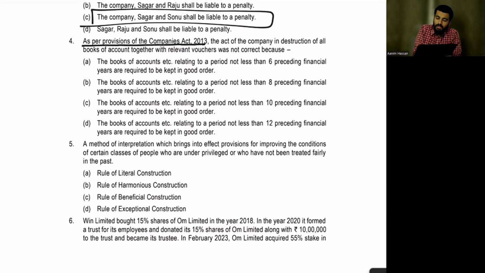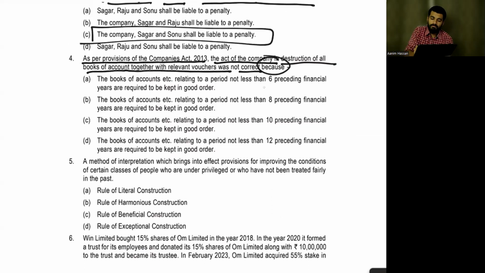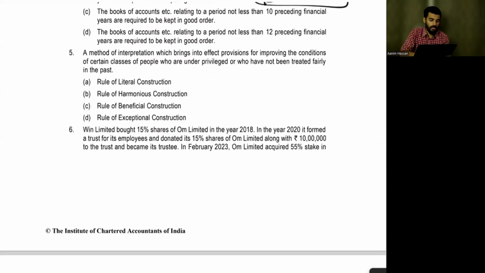As per the provision of the Companies Act 2013, the act of the company in destruction of all books of accounts together with the relevant vouchers was not correct. Why is it not correct? For how long should books of accounts be required to be kept? 8 preceding financial years, yes or no? Yes. Which section talks about this? Superb. Section 120. Good.